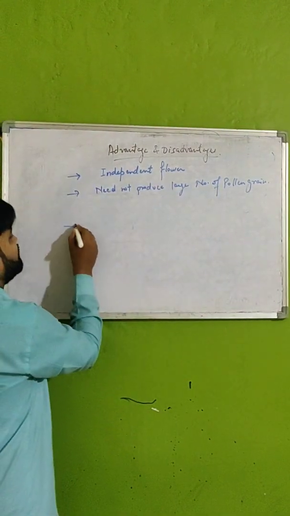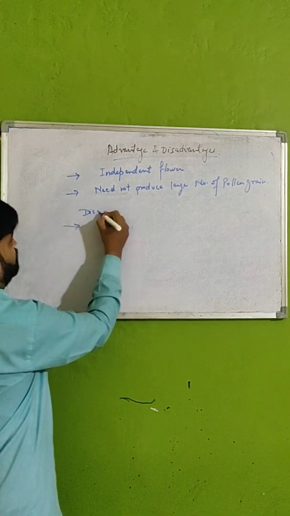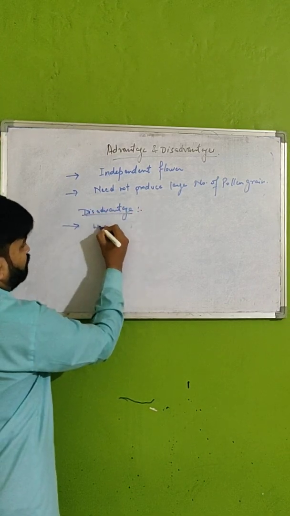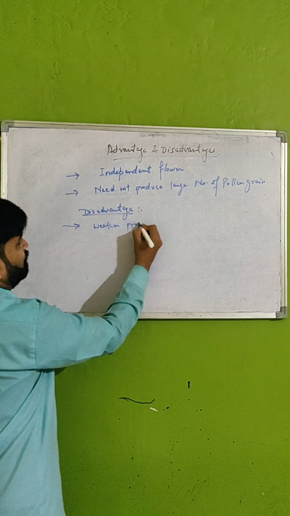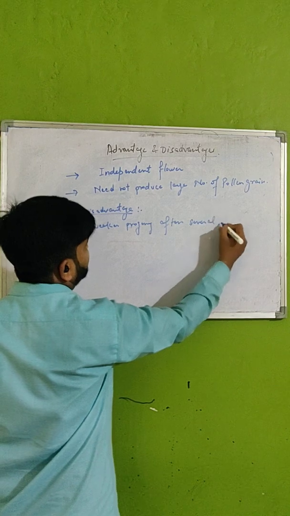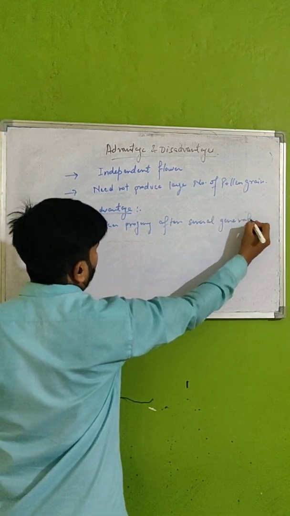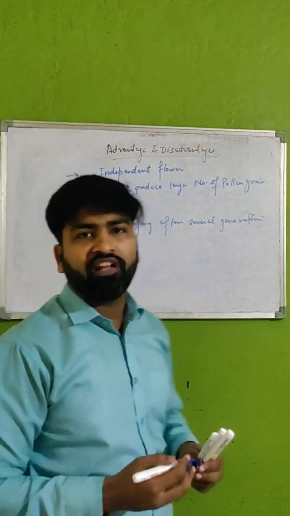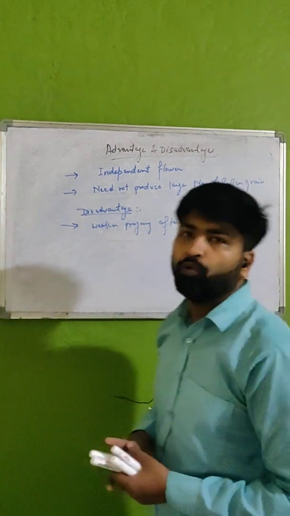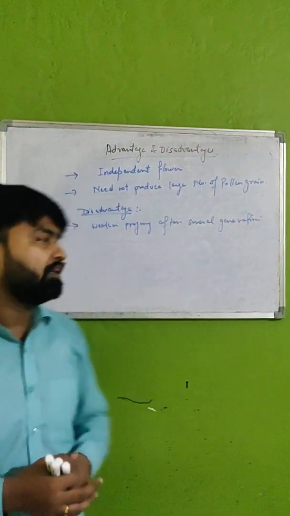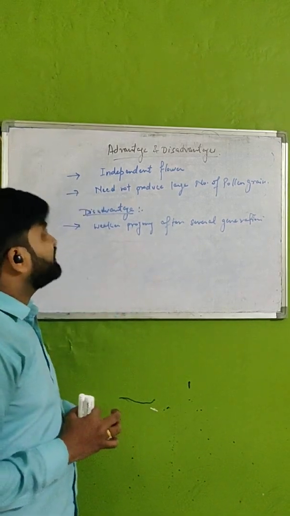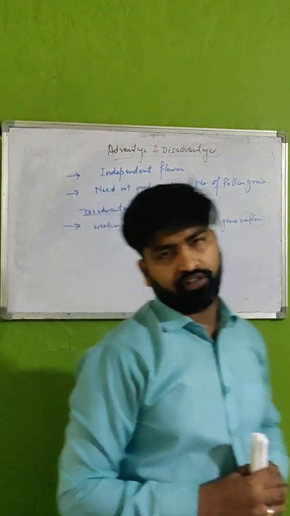If we talk about the disadvantage of self-pollination, it is a weaker progeny after several generations. It means after a few generations, 4 to 5 generations, the progeny that will be produced will be weaker. So the chance of survival of that particular species becomes very less. That is one of the major disadvantages of self-pollination.